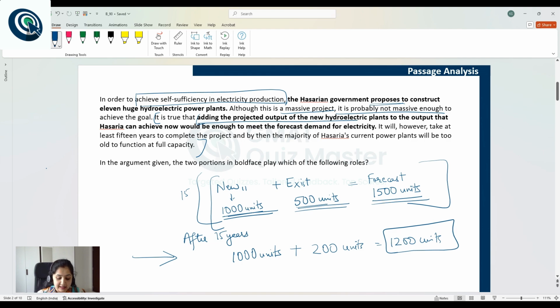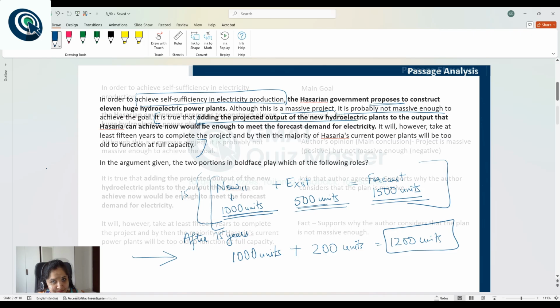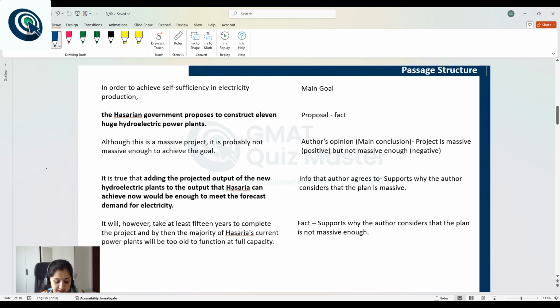With this understanding, let's move to passage structure. All right, so we understand that the statement, in order to achieve self-sufficiency in electricity production, presents the main goal that we are trying to achieve with the proposal. The first boldface statement, the Hazarian government proposes to construct 11 huge hydroelectric power plants. It presents the proposal by the government and it is a fact. There's no second opinion about it. The government has given that proposal and this proposal is being evaluated in the passage.